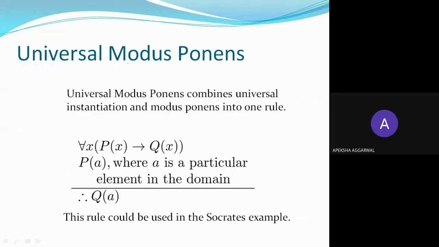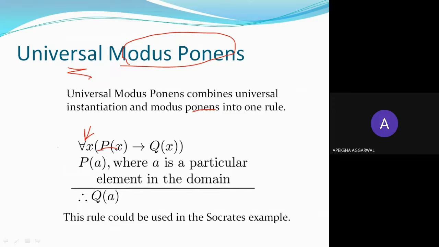Now again, the rule for modus ponens is converted to using universal quantifiers. So the original rule was, here you are using universal quantifiers in addition, so this is predicate logic. It's not for propositional logic. Another rule for inference is given. Universal modus ponens combines universal instantiation and modus ponens into one rule.